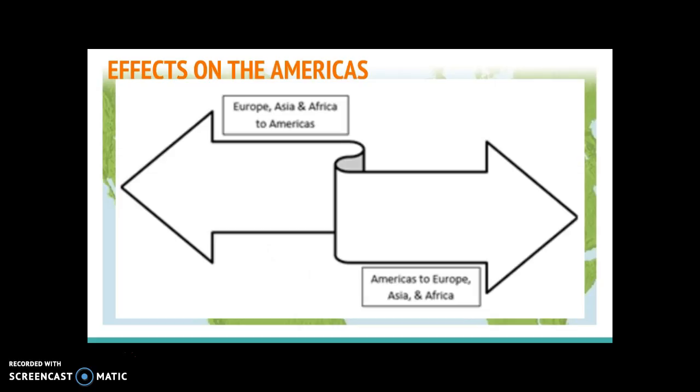Okay, so the arrows should be like, imagine Europe is over here, which if you're looking at a map it is, and the Americas are over here. So this arrow is going to represent all the things that were coming across the Atlantic Ocean to the Americas from Europe, Asia, and Africa. Same with this one. Imagine that this is stuff that is going to Europe, Asia, and Africa. It's coming from the Americas. Okay, so get those boxes corrected in your notes, please.